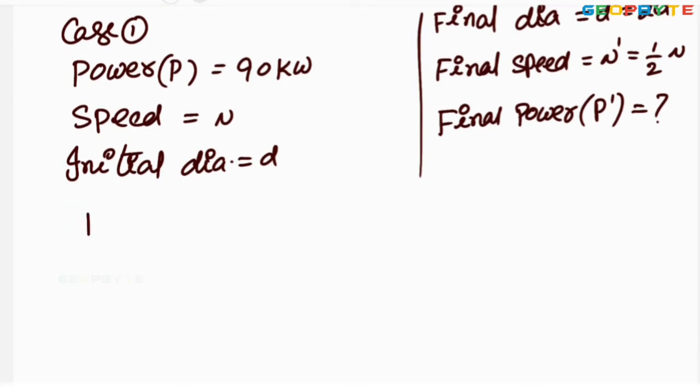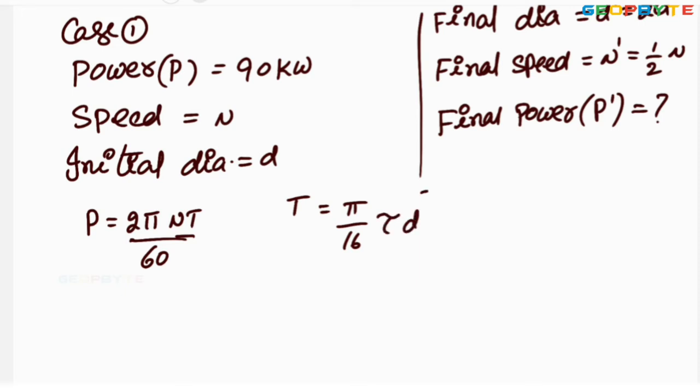As you know, power P equals 2 pi NT by 60 and torque T equals pi by 16 into tau into d cube. Nothing is spoken regarding the shear stress. That's why let us treat shear stress as constant.